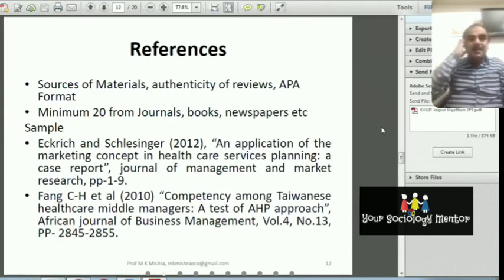And after that, you can write the references. Why is there a need for references? That is the source of material. That is the authenticity of the review. And you have to write in the APA format or as per the format of the university. And minimum you have to write the literature review from 20 journals, books and newspapers. 20 to 30 is okay.